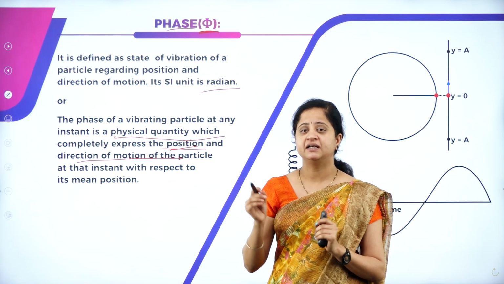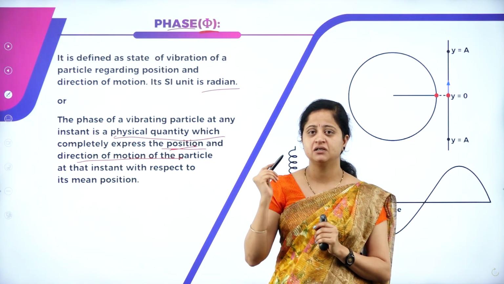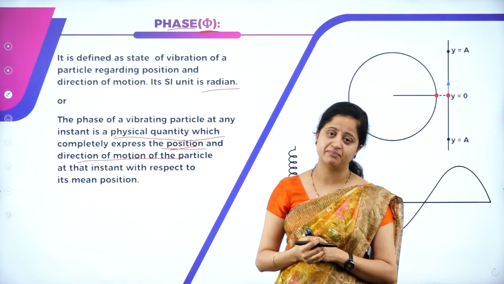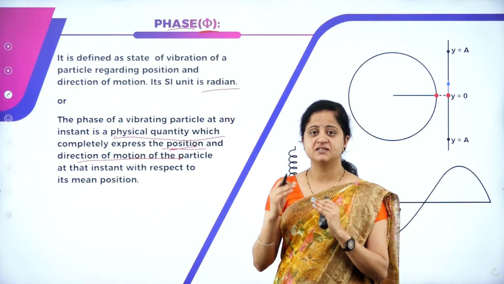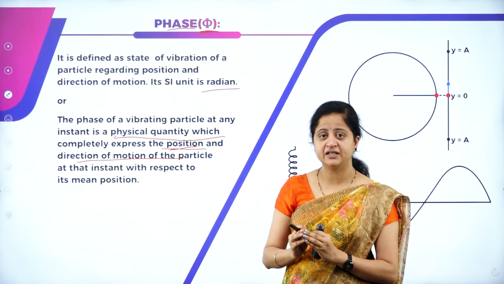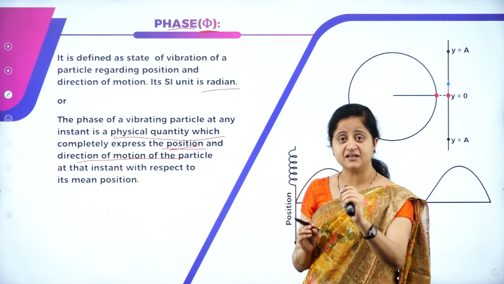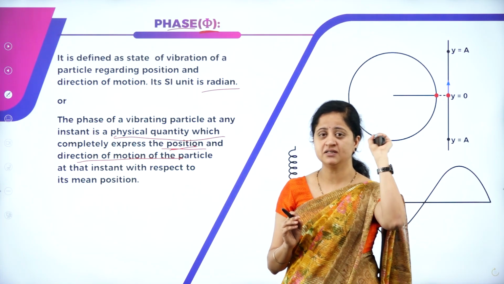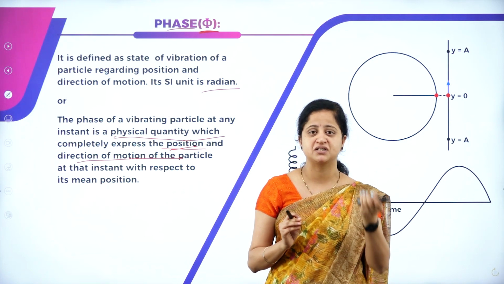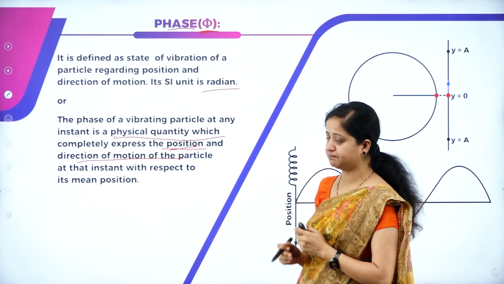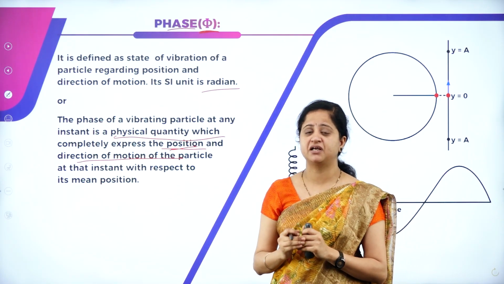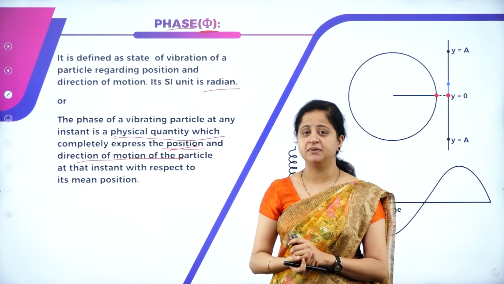As I said, it gives us the position and orientation and the state of vibration of a particle, called phase. All these, the position, the state of vibration or the orientation, are with respect to time, which means the position or the state of vibration at that particular instant of time is called phase. And this phase can be calculated with respect to its mean position.